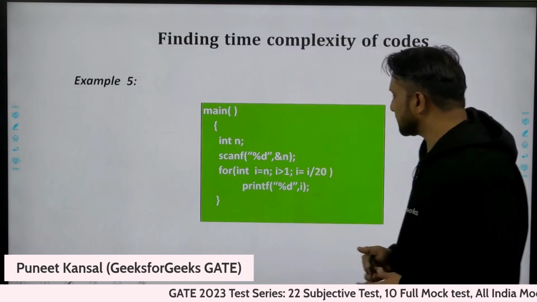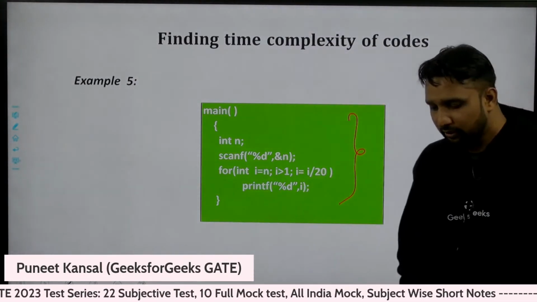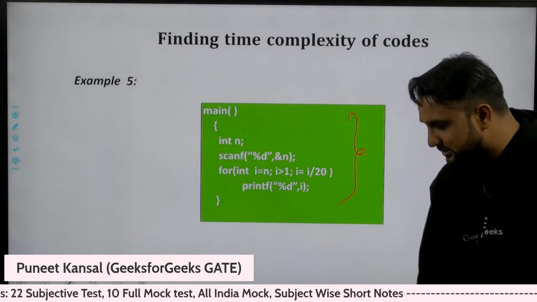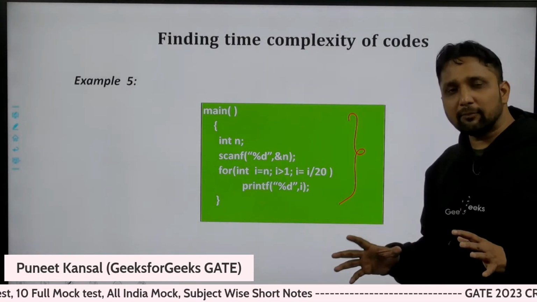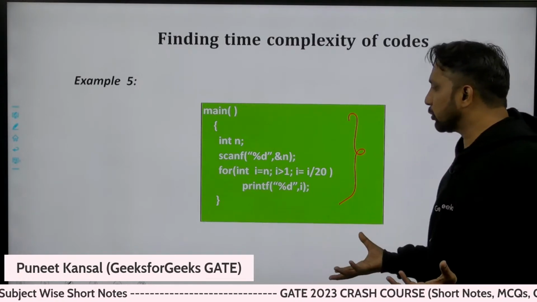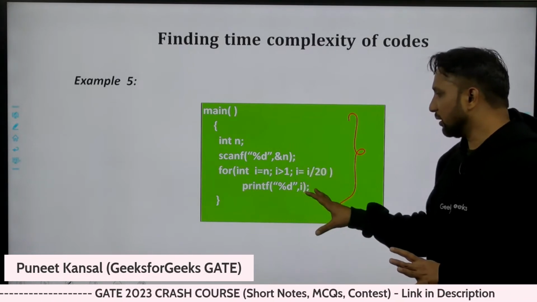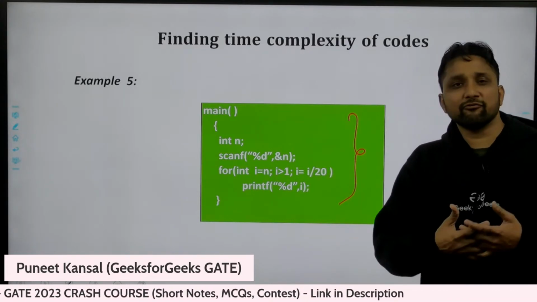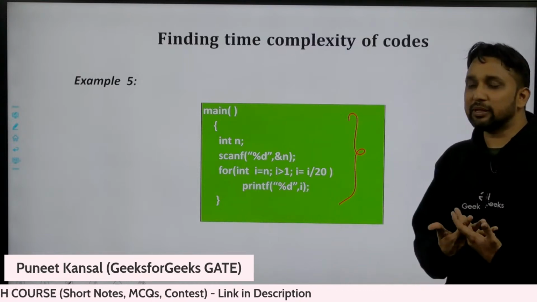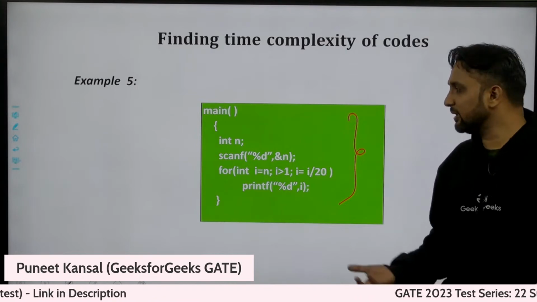Okay, let's move to the next example now. Can you tell me what is the time complexity of this algorithm? Please look at it. We are taking examples, trying to cover all types of complexities. Once we cover all and you understand what type of code gives what type of complexity, it will be easy for you to find the complexity of different algorithms.